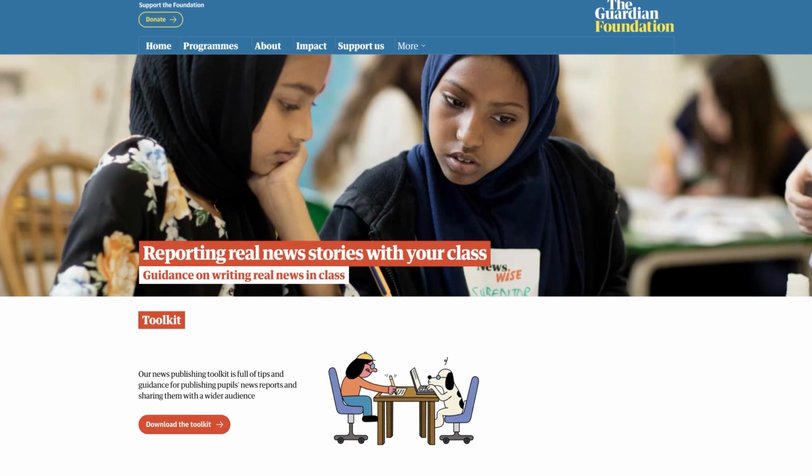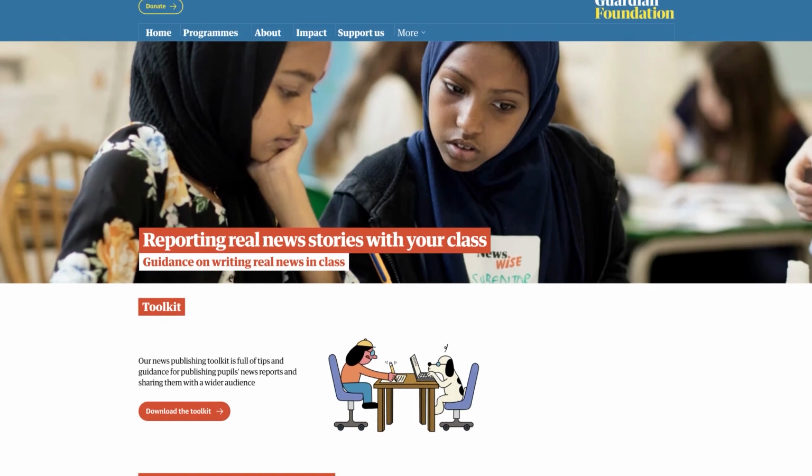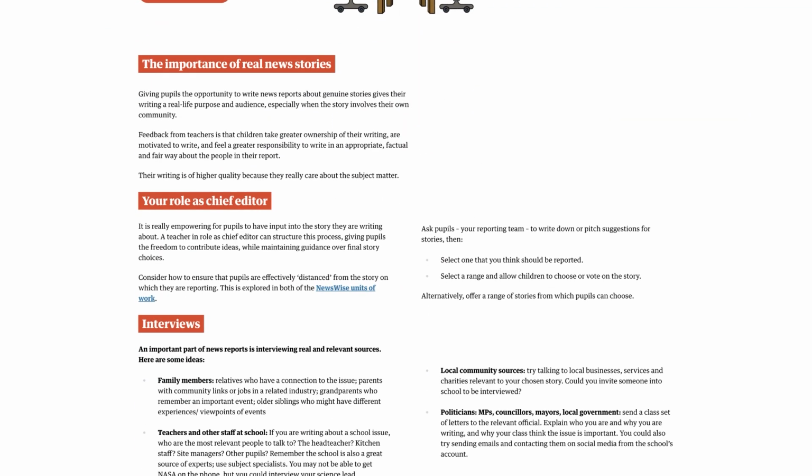Children find it a lot easier to apply the rules of news reporting when they're writing about something real and current. You should use your role as chief editor to rule out any stories that aren't suitable. Coming to the lesson prepared with alternatives can be helpful. Refer to our guidance on reporting real news stories with your class for more ideas and guidance.